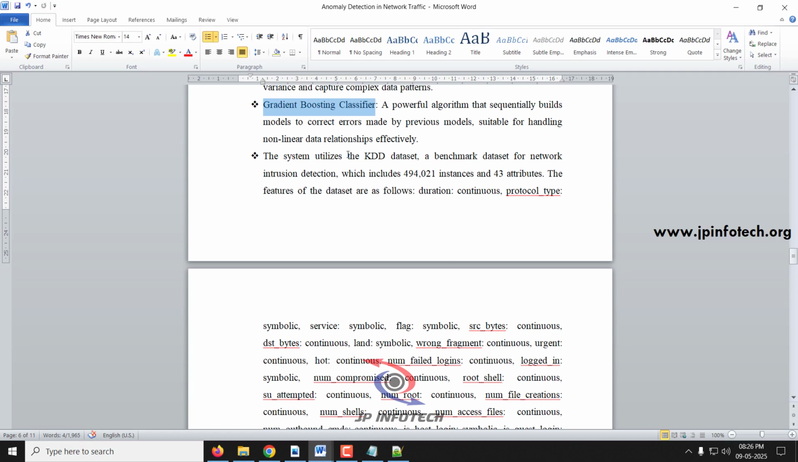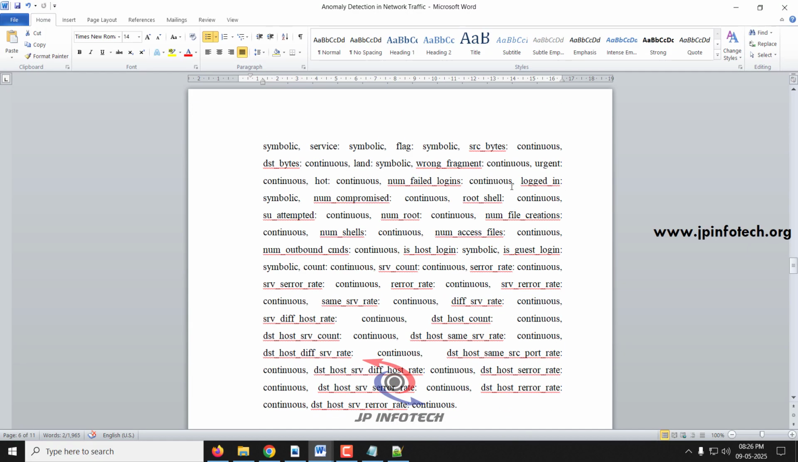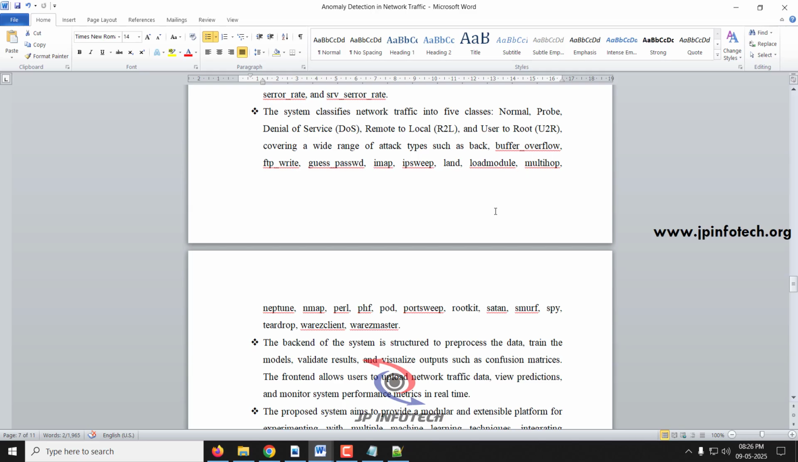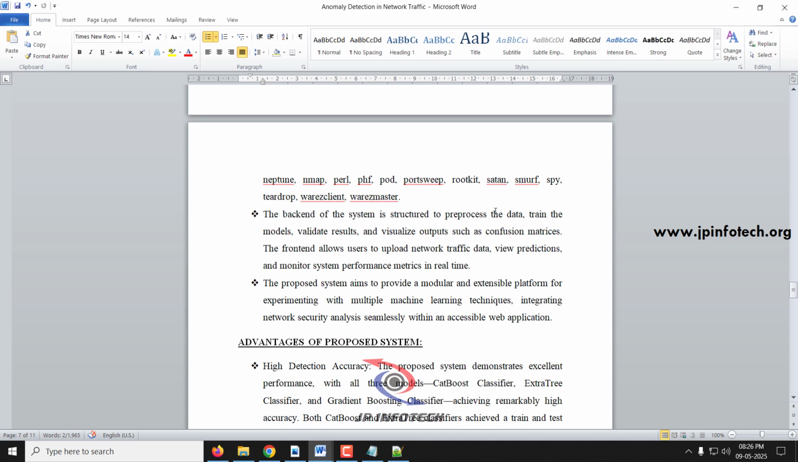And coming to the dataset, we have used the KDD dataset, and the details of the KDD dataset are mentioned in the proposed system part. We are going to consider 13 significant features from it, and we are going to classify into normal, probe, denial of service, R2L, and U2R kinds of attacks. Those details are explained in the proposed system part.